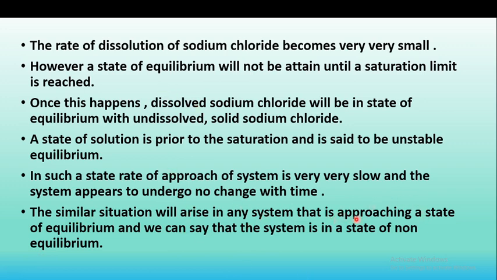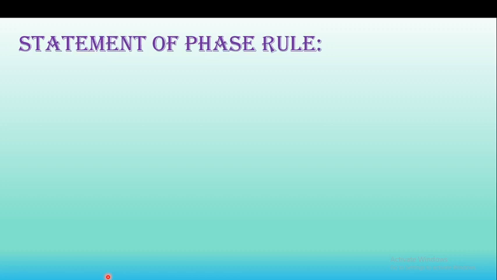So it is approaching a state of equilibrium, and that we call a non-equilibrium state. This state of solution prior to saturation is called an unstable equilibrium. So these are the different types of equilibrium.